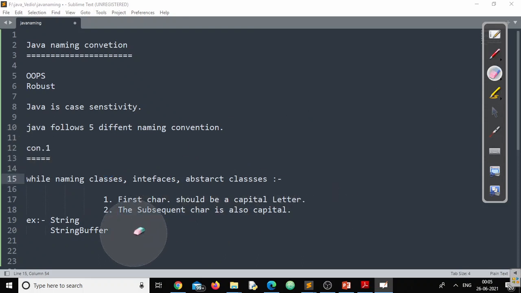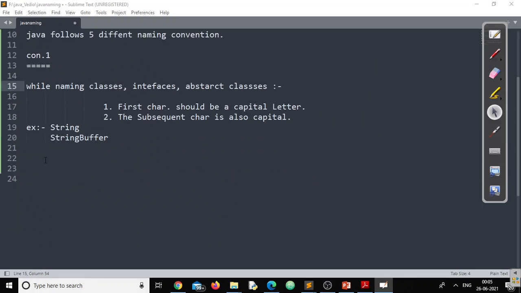I think you got the clarity about convention 1, right? Next, we'll go to convention 2. In convention 2, let us discuss variables, the building blocks of any programming language.